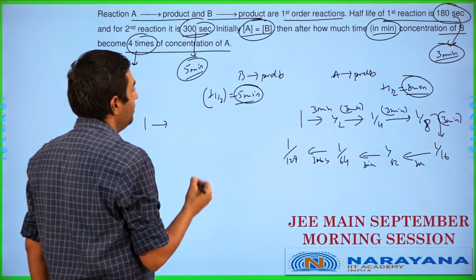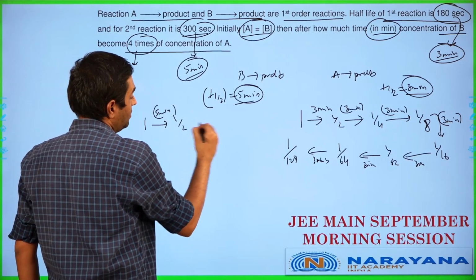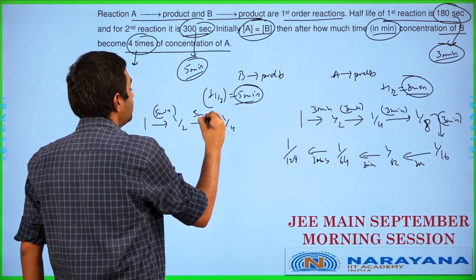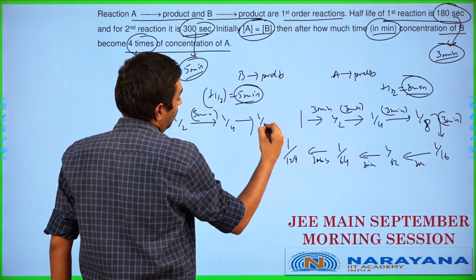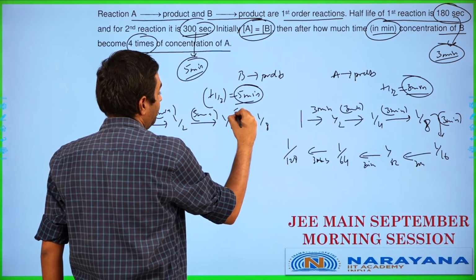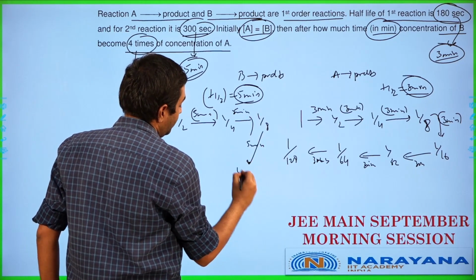So for B, what is going to be happening after some time, after say 5 minutes in this case, 1 half-life, it becomes half. After another 5 minutes, it ends up becoming 1/4. After another 5 minutes, it ends up becoming 1/8 in this particular case over here. And after another 5 minutes, it ends up becoming 1/16.